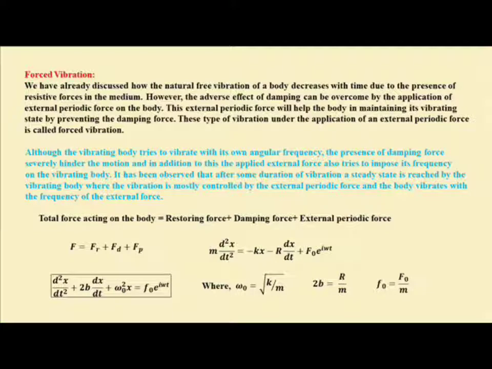Now by rearranging and dividing the equation by m, we get d2x/dt2 plus 2b dx/dt plus omega naught square x equal to small f0 e to the power i omega t, where omega naught is root over k by m. This is nothing but the natural angular frequency of vibration. 2b is equal to r by m, and small f0 equals capital F0 by m.